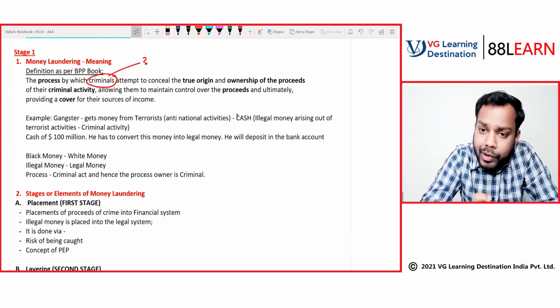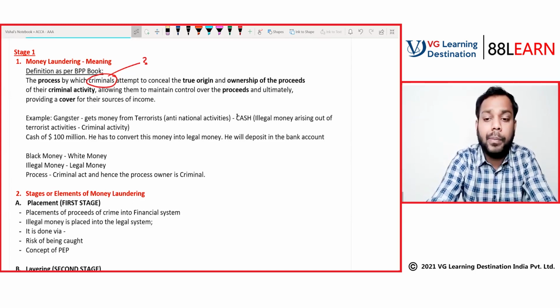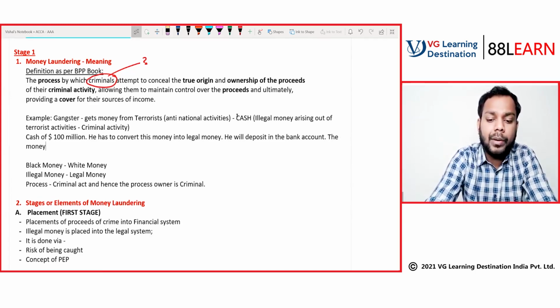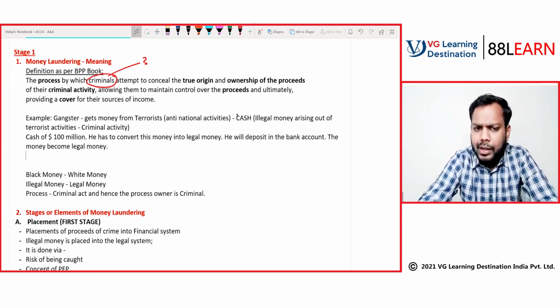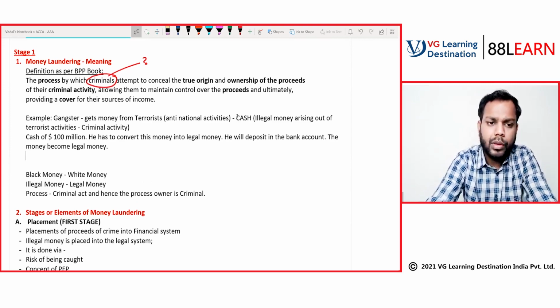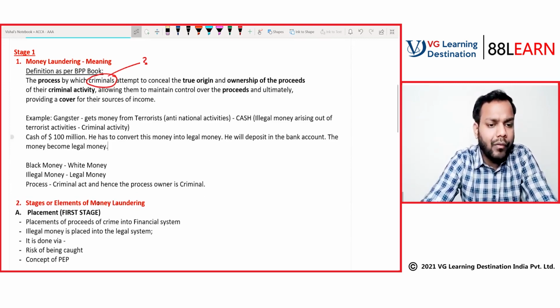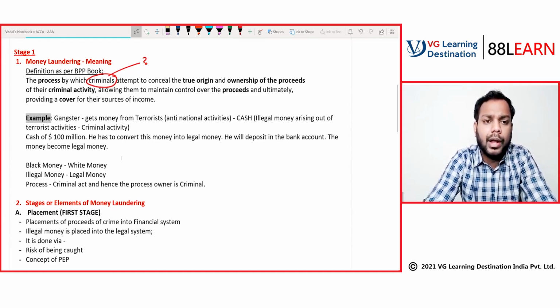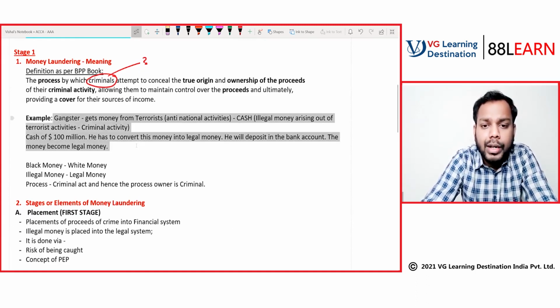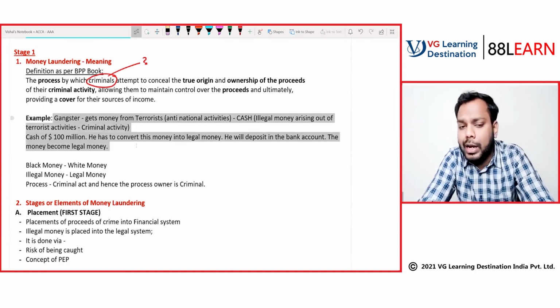Now, once he deposits the money in the bank account, this money becomes legal money. Is it so easy to do? No. When we study the stages or elements of money laundering, you will find that this is not so easy to be done. Now let's come back to the definition. The process of converting illegal money to legal money.